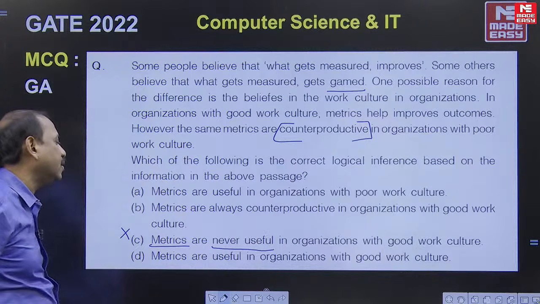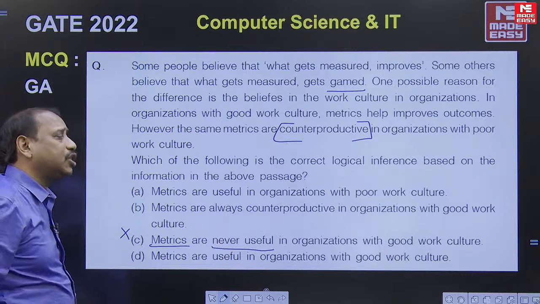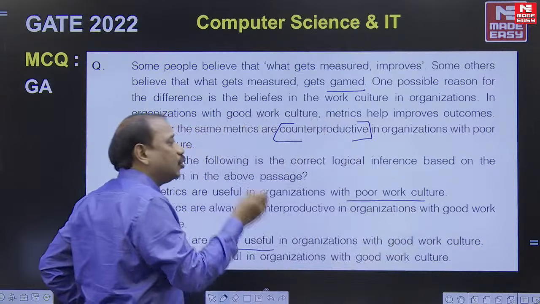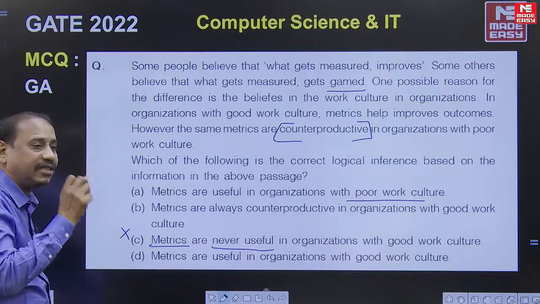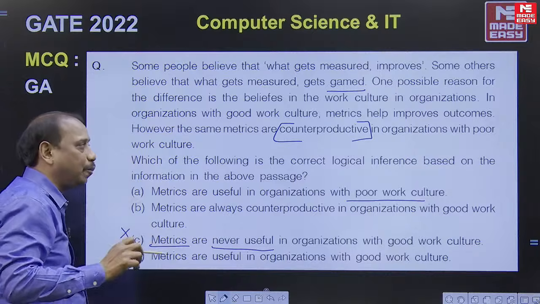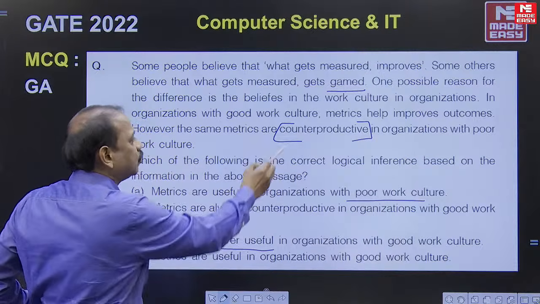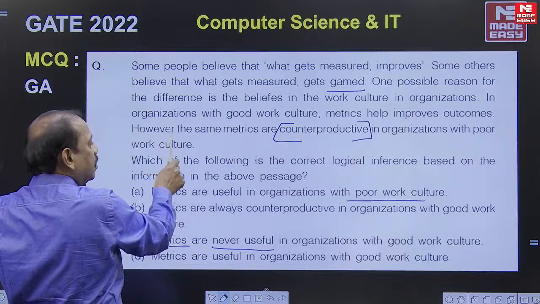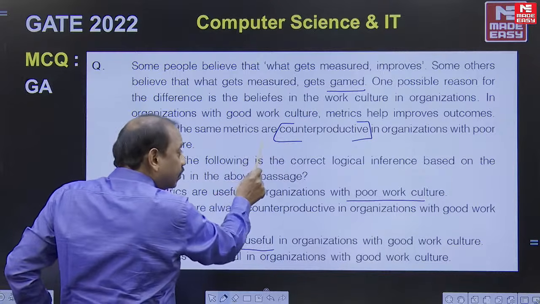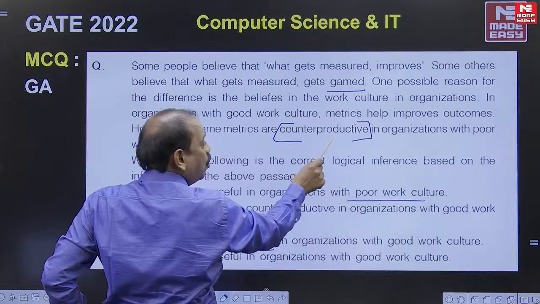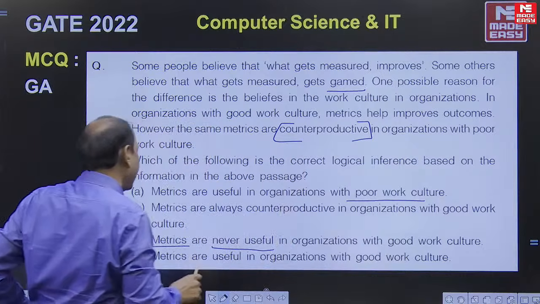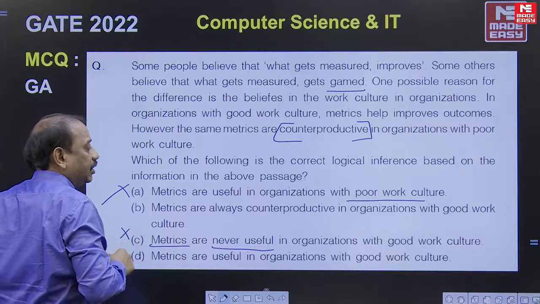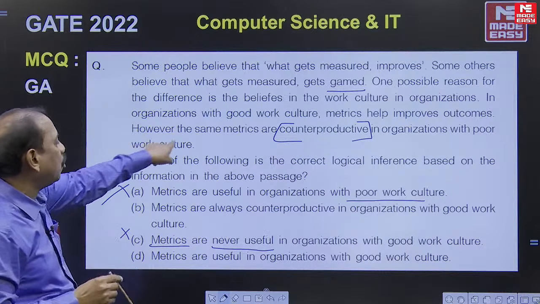Now coming to the first one. Metrics are useful in organizations with poor work culture. It is again exactly opposite to what is said. So they are useful only when the work culture of the organization is efficient, proper. When it is bad, they don't work. That's what is said here. So in organizations with good work culture, metrics help improve outcome. However, the same metrics that are helpful in good culture are counterproductive. Using the word counterproductive, you can eliminate the first option, right? Counterproductive with poor work culture.